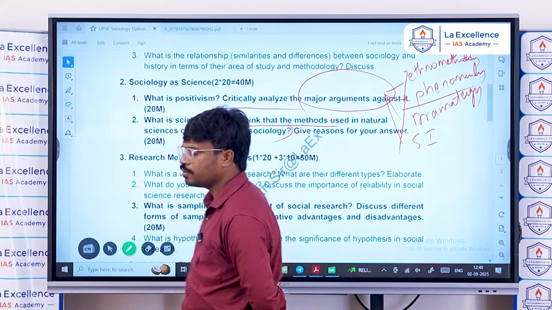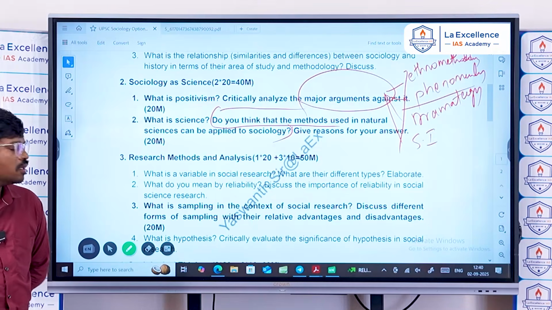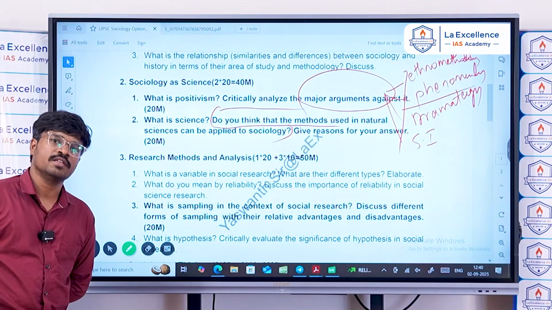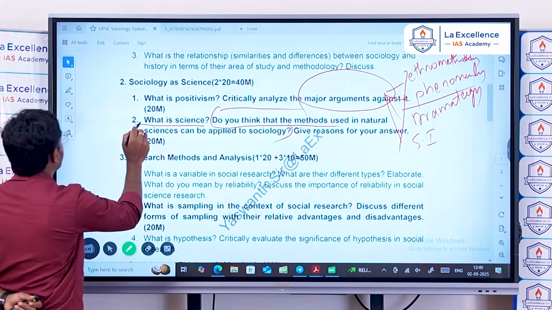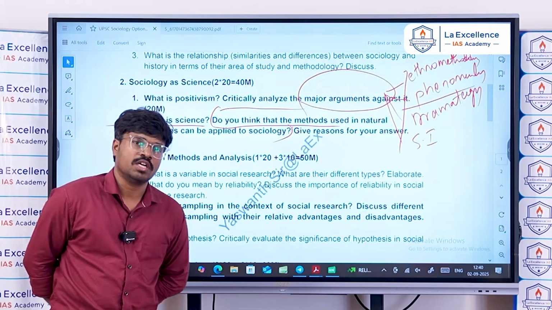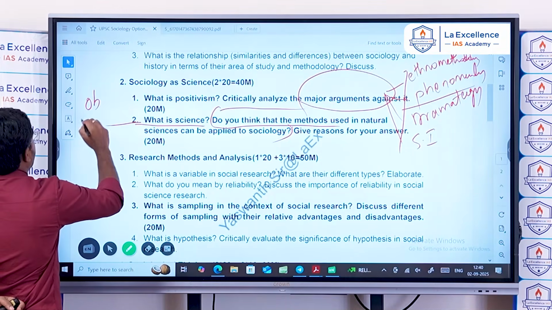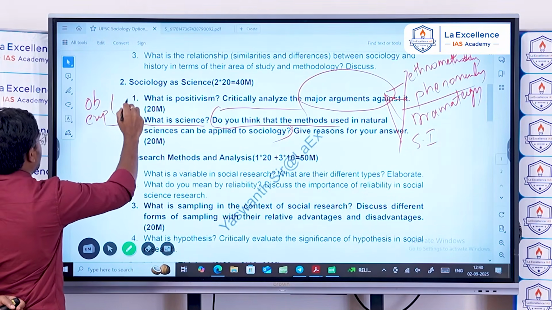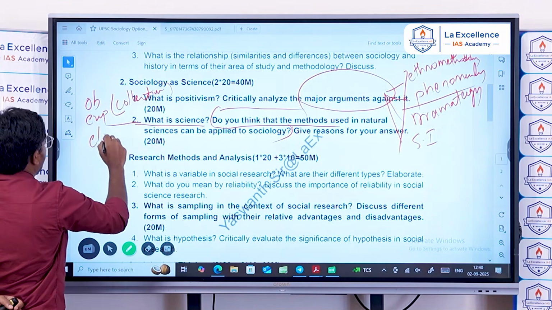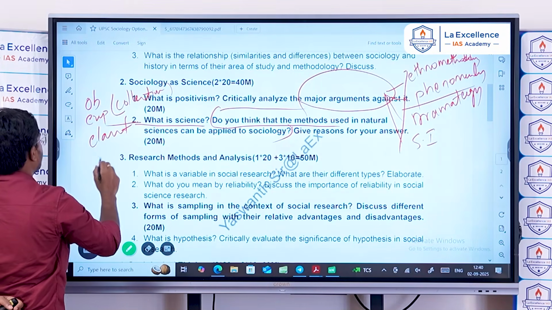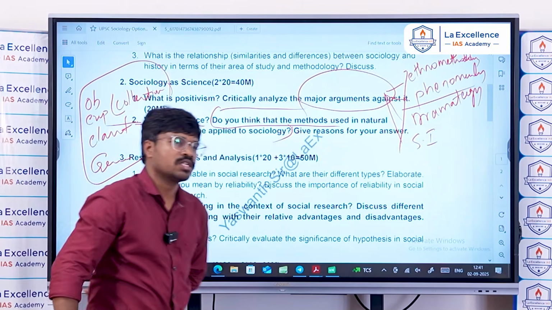In the introduction, you just have to write the definition of science and the foundation of this science. So what is science? Systematic understanding of society is science. And science is founded on observation and data collection, that is, observation, experimentation or collection of the data, classification of the collected data, and then generalization of this data for the larger perspective. That is what science is built upon.